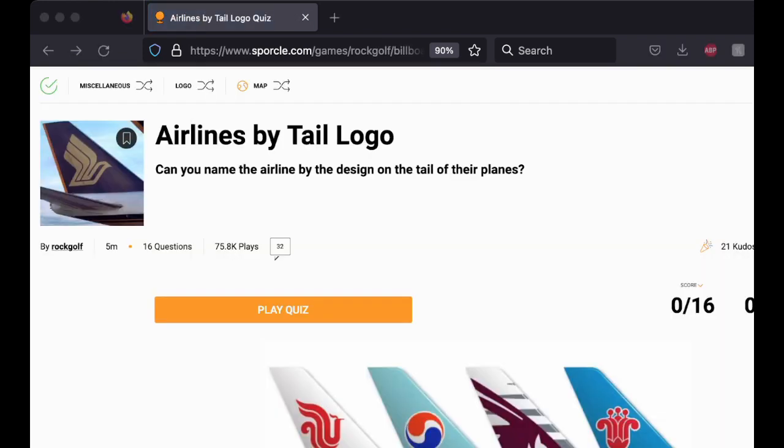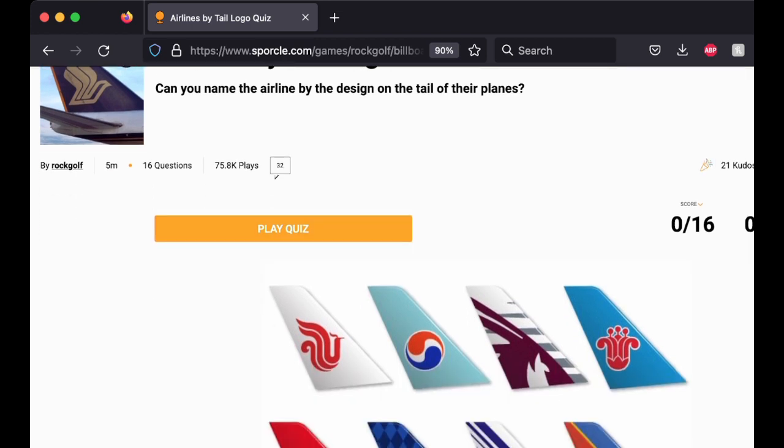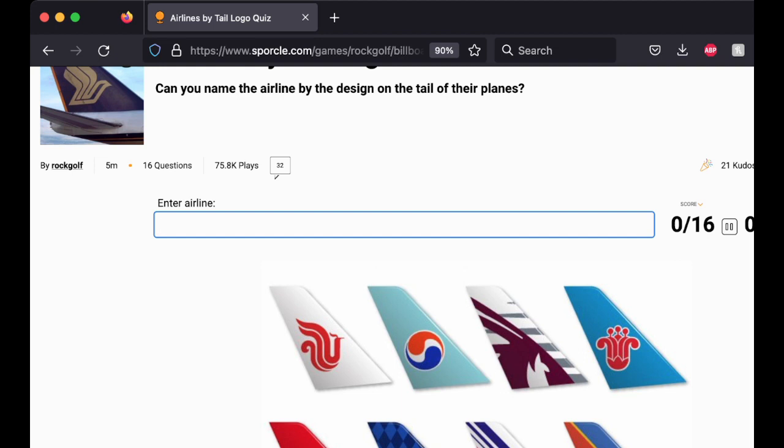Okay, so now we'll do an airline quiz. Look at the logos and guess which airline these are. 16 questions in 5 minutes. Okay, so I know the second in the top row is the Korean Air. And the third is Qatar Airways.